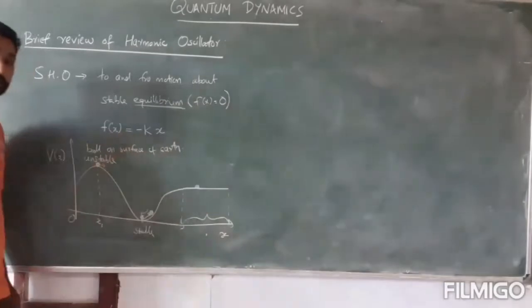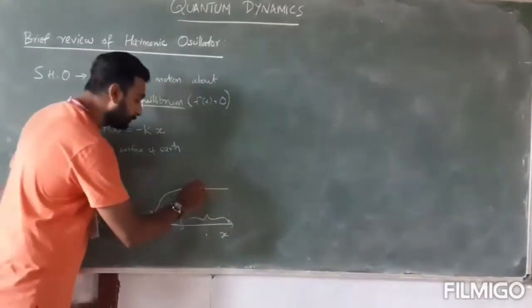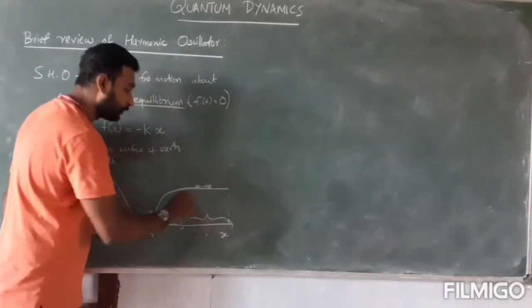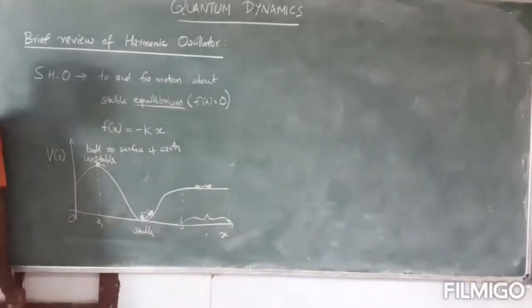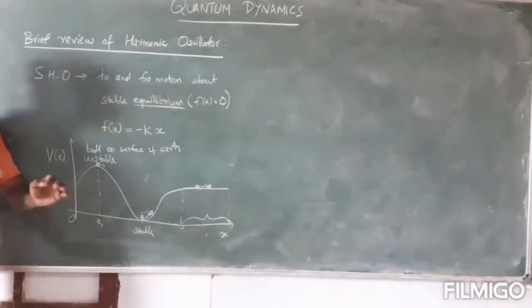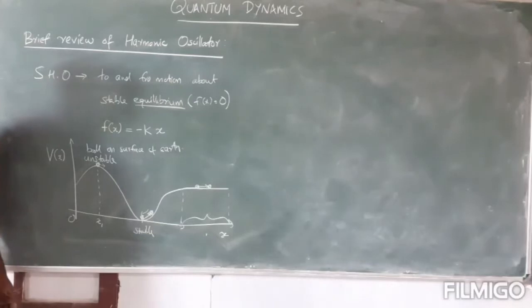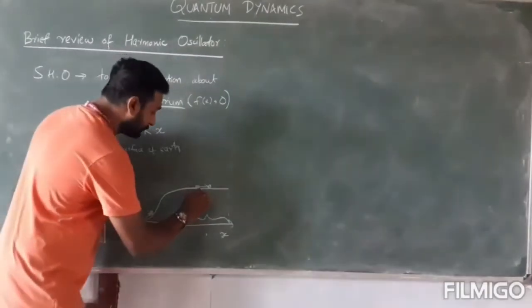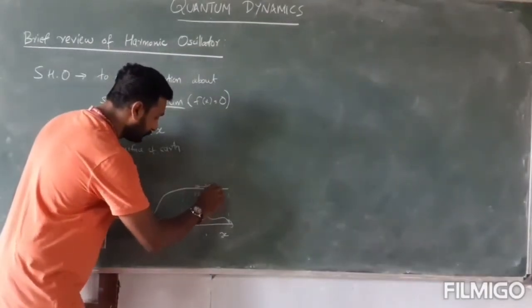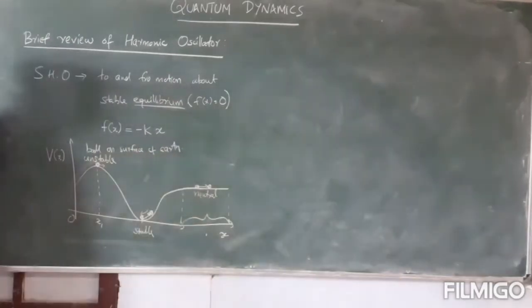And this region again is an equilibrium region, because if you keep the ball here, it will remain there forever. But if you displace it from its original position to a new position quasi-statically, then it will remain at the new position. It will not come back, and hence it is called neutral equilibrium.